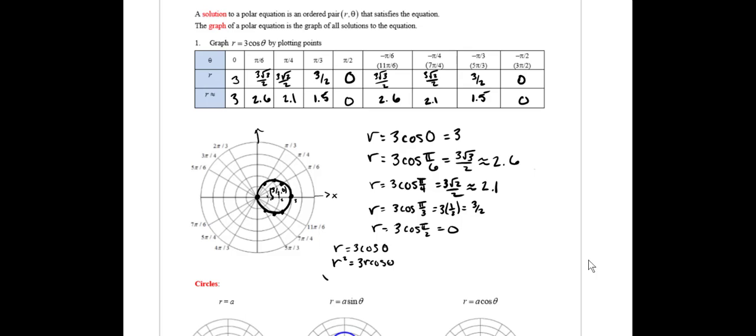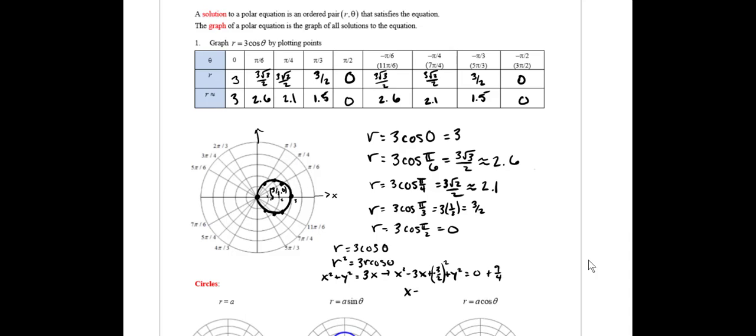Then r squared over here, that's x squared plus y squared. R cosine theta, that's x. So we said, once you have it in this form, you can complete the square on both sides. Add half of this linear coefficient squared, which is 9/4.